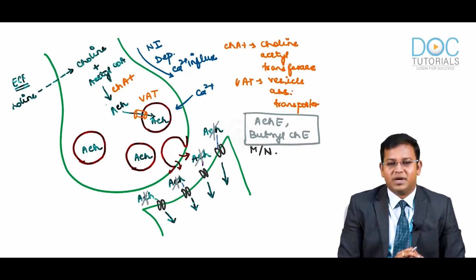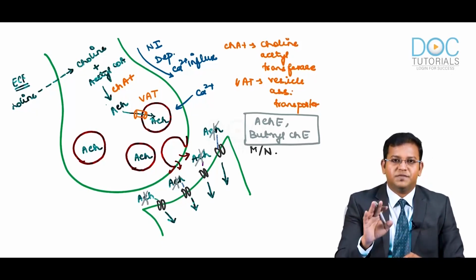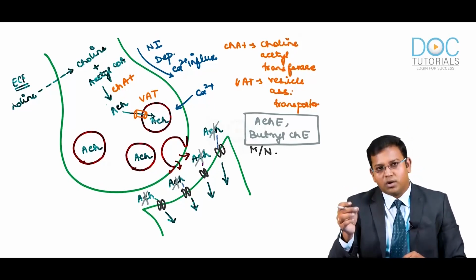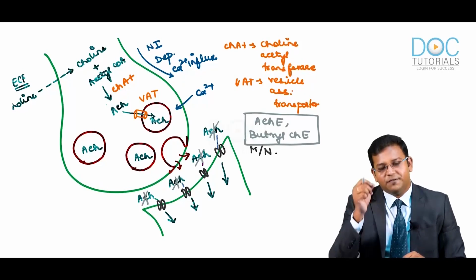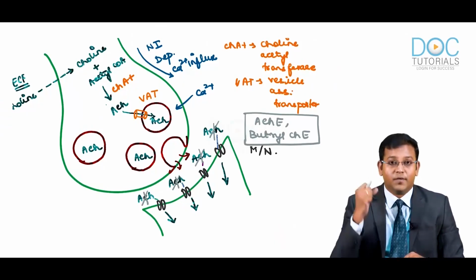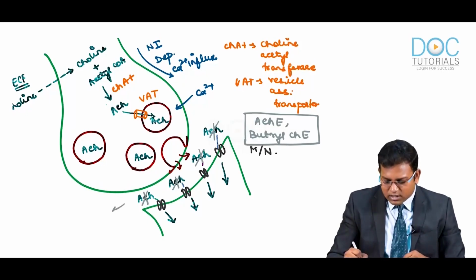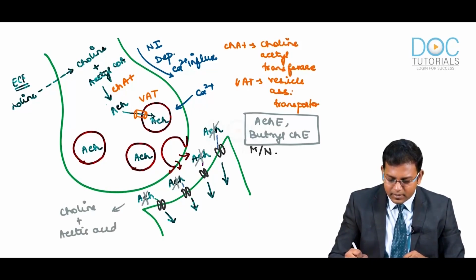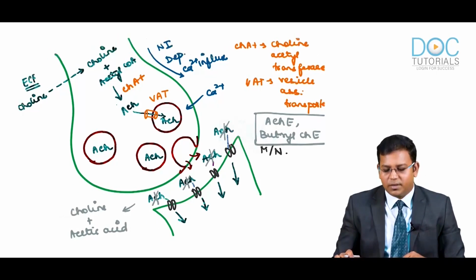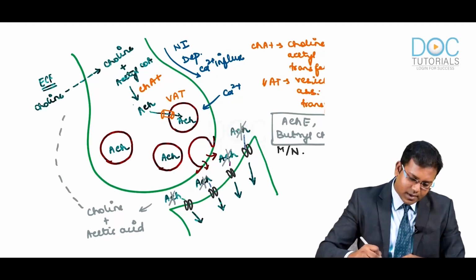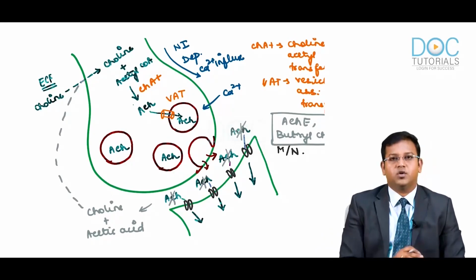We have to know that esterase enzymes and peptidase enzymes are among the most powerful enzymes within the body. Any substance or drug that is broken down by an esterase enzyme is going to be very short acting, because these enzymes are very powerful and faster acting. So acetylcholine is broken down, and what is formed? Choline is formed with acetic acid. Acetic acid moves out into the blood. Choline will be reutilized. It will be taken back into the presynaptic terminal for the synthesis of acetylcholine again.